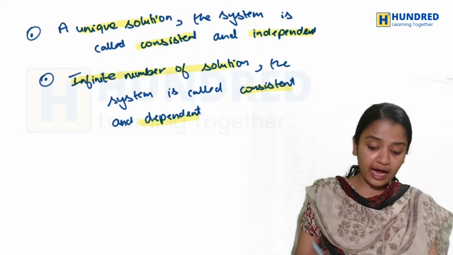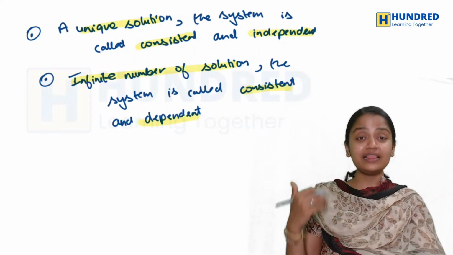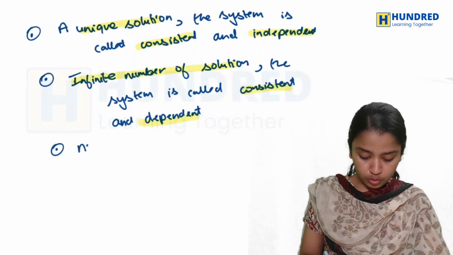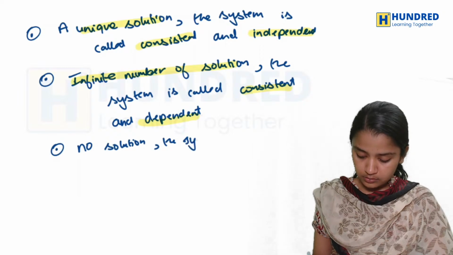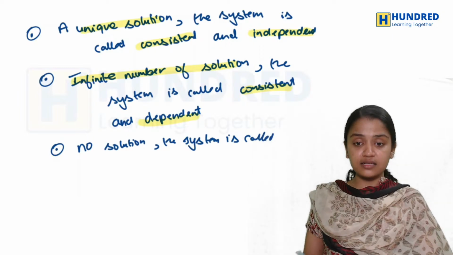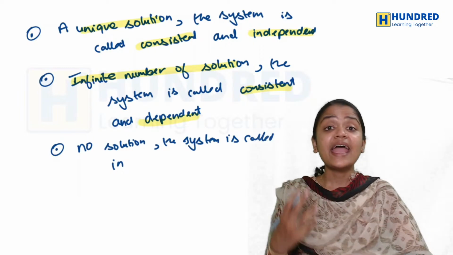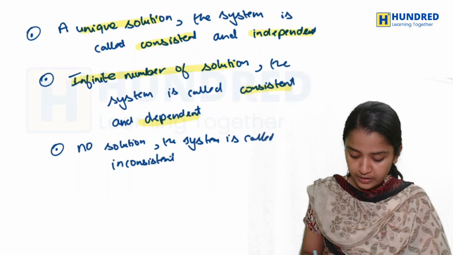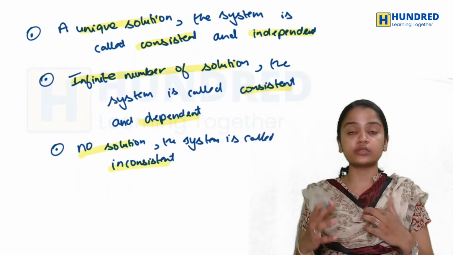Now if you have no solution, then what do you say? If you have no solution, the system is called inconsistent. Basically, if you have no solution, the system is inconsistent. These are the main things you definitely have to know about consistency.